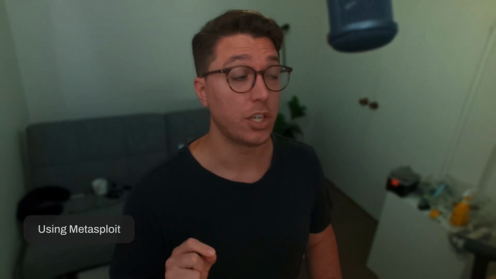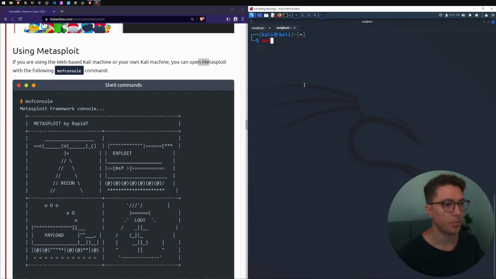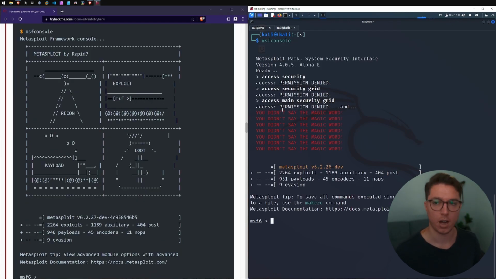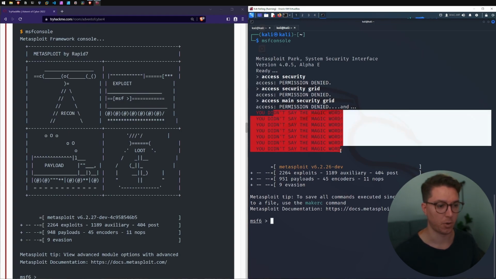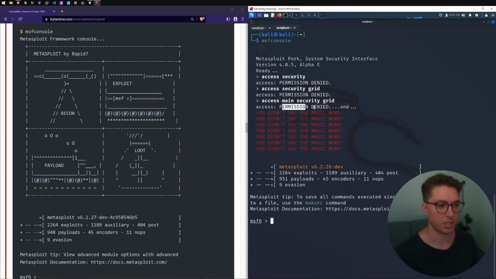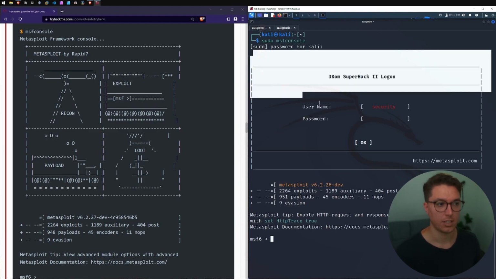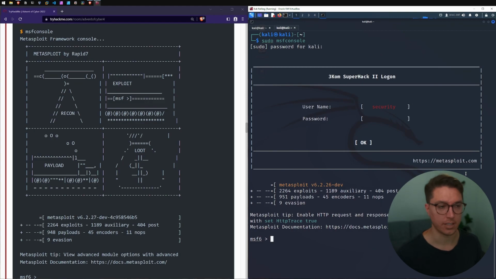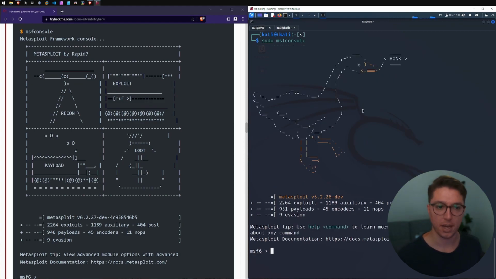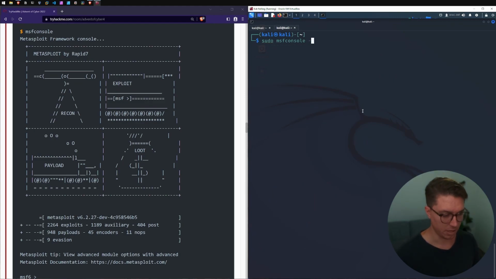So we're up to the section using Metasploit. We can start by typing in msfconsole. That's going to boot up Metasploit. And I got this, you didn't use the magic word. So it looks like a permission error. So I'm going to run quit, and I'm going to run that again, but running sudo, so we have full root admin privileges. And just so you know, these are just welcome messages, so they change every time. If you run it again this time, I get a nice duck. But if that's not your thing, you can just run -q and that'll start it up in quiet mode so you don't get any message or anything.